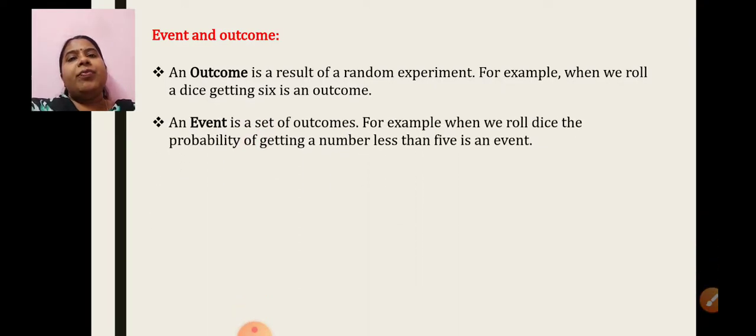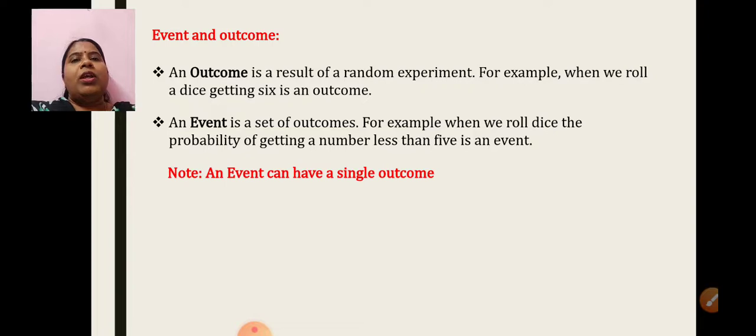Then what is an event? An event is a set of outcomes. For example, when we roll a die, getting a number less than 5 is an event. It means the condition or the question that is given to you is nothing but an event. Depending upon the event, we will be finding probability. I hope you are understanding it. Yes, an event is a set of outcomes, and an outcome is a result of a random experiment. Then one important point to note is that an event can have a single outcome. It's not necessary that every time it will have multiple outcomes.